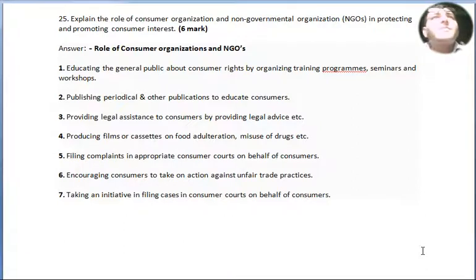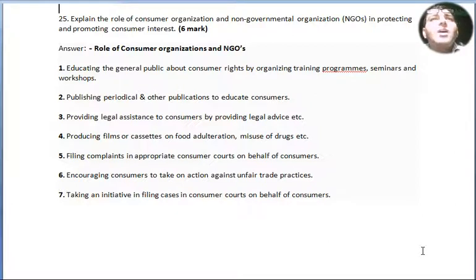Question number 25. Explain the role of consumer organizations and non-governmental organizations in protecting and promoting consumer interests, for 6 marks. Role of consumer organizations and NGOs. Point number 1. Educating the general public about consumer rights by organizing training programs, seminars and workshops. Point number 2. Publishing periodicals and other publications to educate consumers. Point number 3. Providing legal assistance to consumers by providing legal advice, etc.